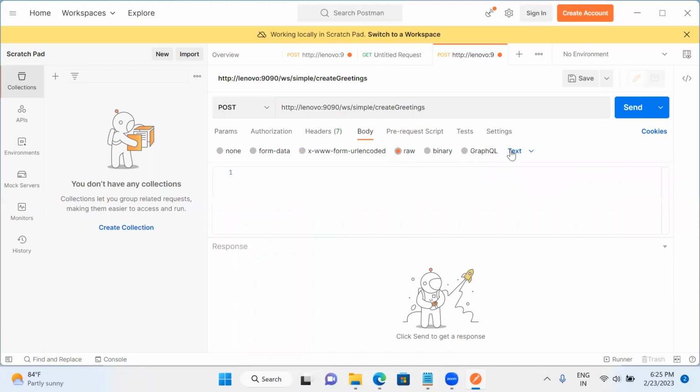I have to select the raw data here, and I need to select the text as XML. So after selecting here, I need to pass the value here. So what is that? I will pass the name. As I said earlier, I need to concatenate the value with the greetings. So now I will pass my name here, Venkat, or whatever the name it might be. Now I will use the name.